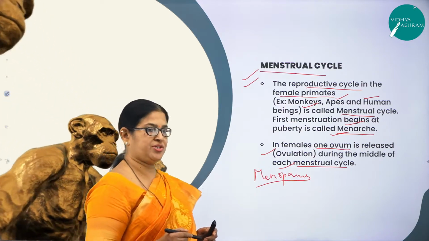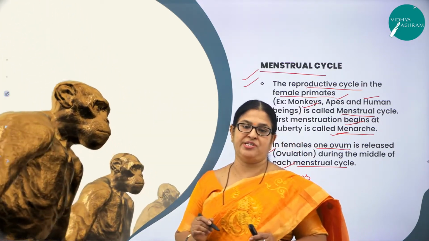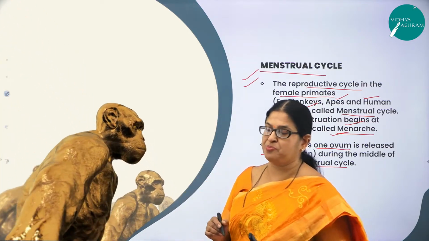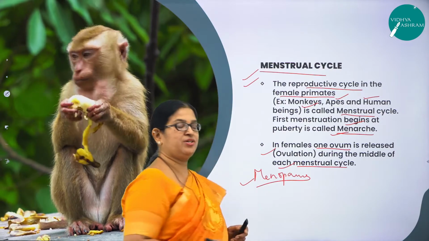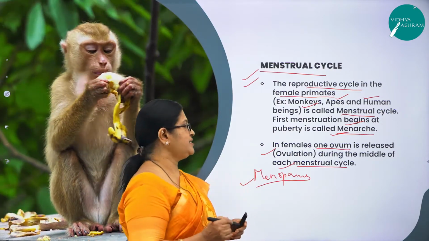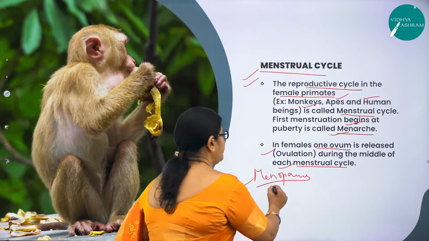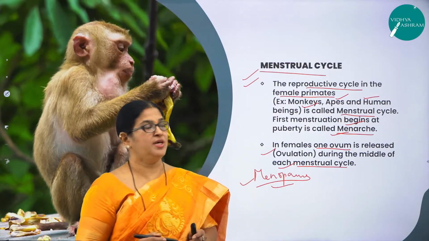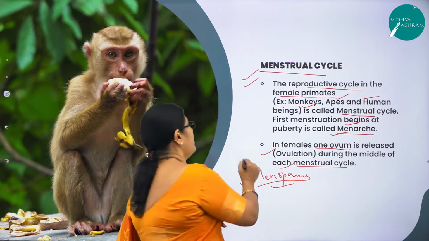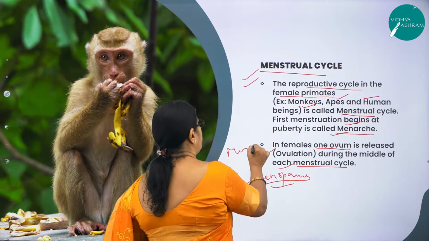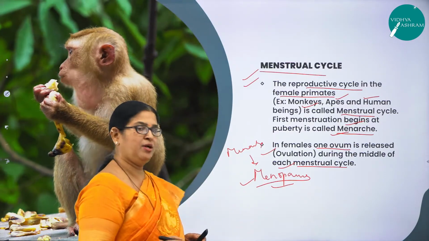The onset of the first menstruation in the female when she attains puberty is called menarche. And when a female attains an age of around 50 years, there is the cessation of this menstrual cycle, where we use a word called menopause. So menstrual cycle is an extended process between menarche and menopause.